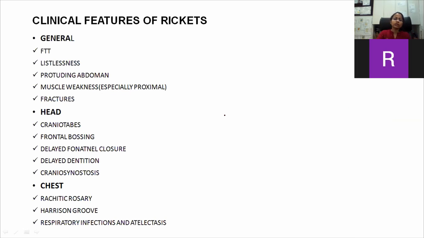Now coming to the clinical features of rickets, again a very important topic. A large number of questions have been asked from it. Firstly, the general features: failure to thrive, listlessness meaning lethargy, protuberant abdomen, muscle weakness, that is proximal muscle weakness seen in rickets, and fractures, that is fracture with minor trauma. Okay, now coming from head to toe.